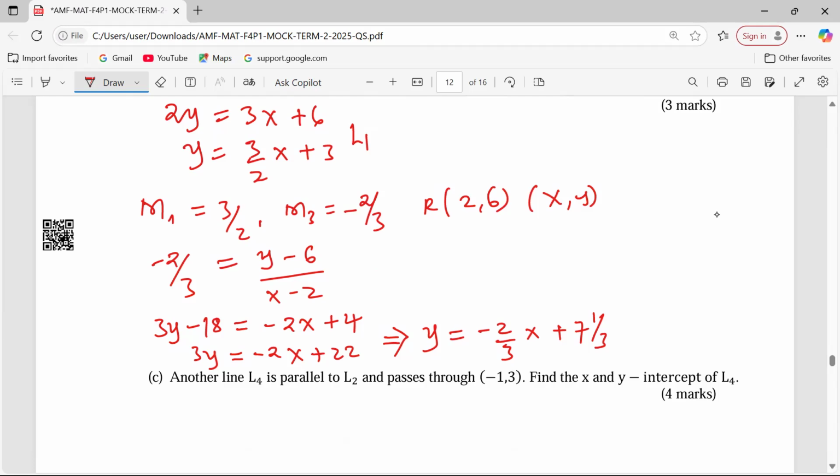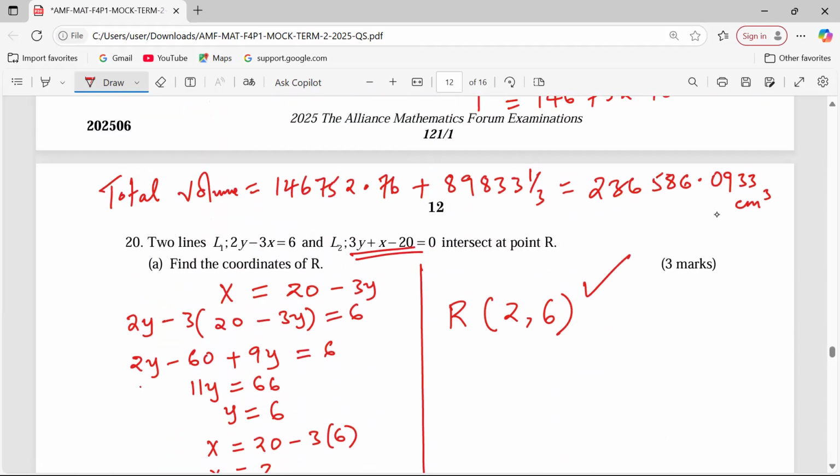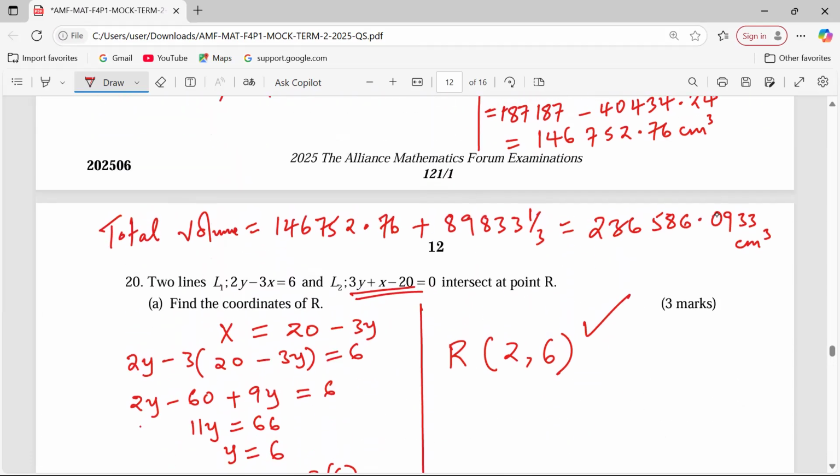Very simple. Now we can talk about the last part of this. Part C. Another line, L4, is parallel to L2 and passes through (-1, 3). Find the x and y intercepts of L4. So let's have line 2's equation organized. Line 2's equation is here.